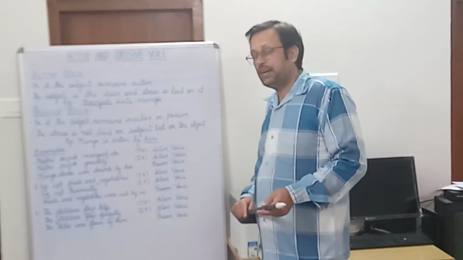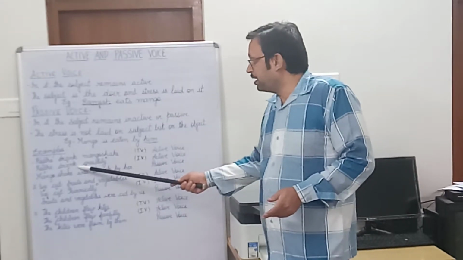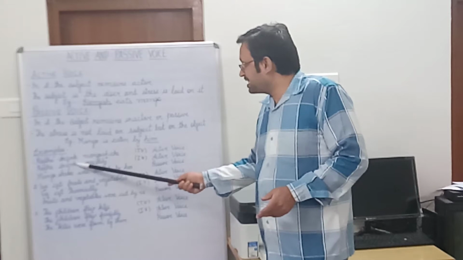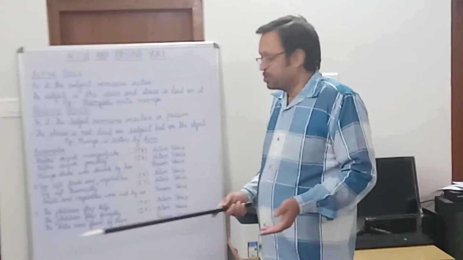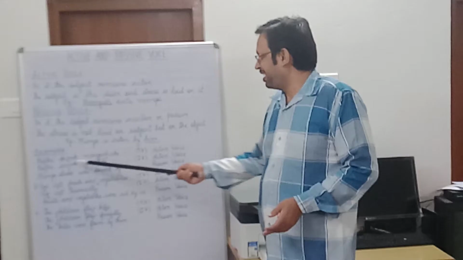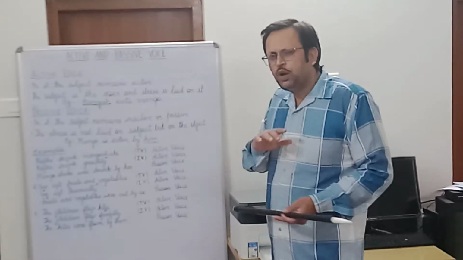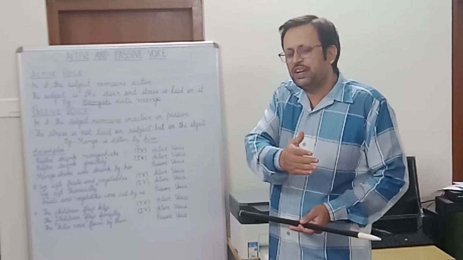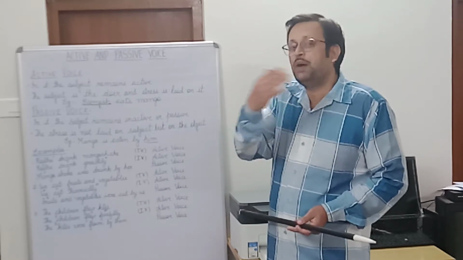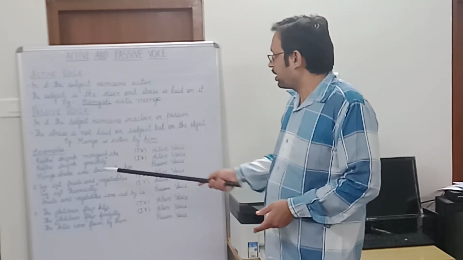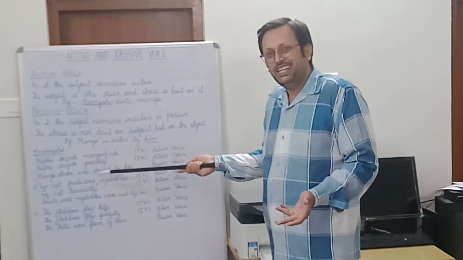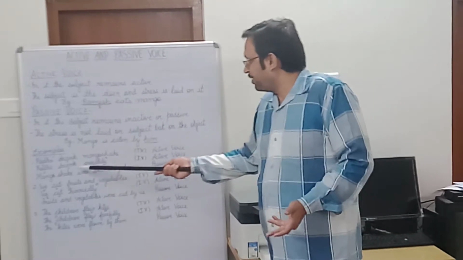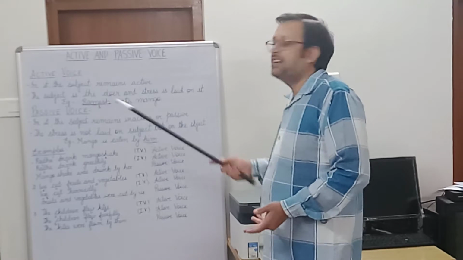But now let us find out whether the effect of this activity is falling on the object. With the given example, Radha drank greedily, we are not able to find out whether the effect of the activity, that is of drinking, is passed on to the object, because simply it is written greedily. So therefore here drank becomes the intransitive verb.